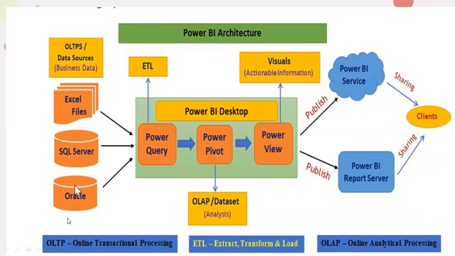They'll store this data, and then from all the sources and all the locations, they'll get the data into Power Query. Then Power Query does all the shaping and cleaning of the data, which is known as the ETL part. Unnecessary data we'll remove, and if we need to change or clean any data, we'll do the operations there. Then we'll convert it into Power Pivot, which is completely changing the data from OLTP to OLAP. After that comes Power View, where we'll do all the visualization.